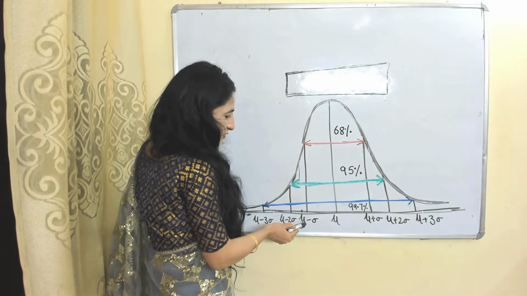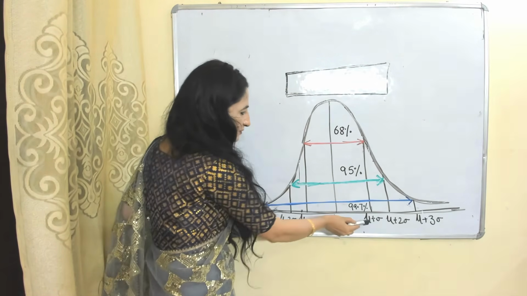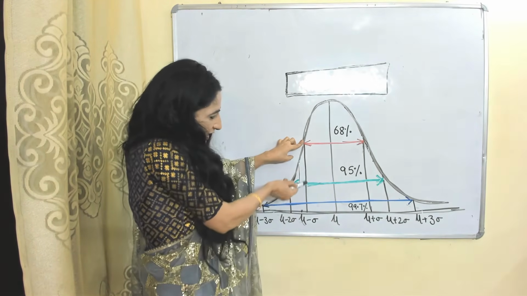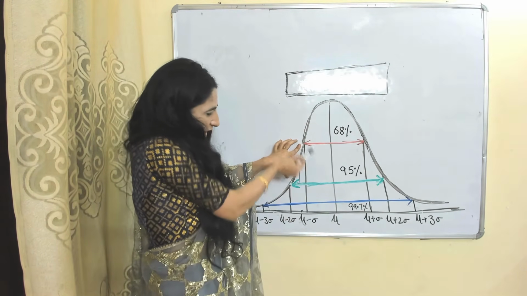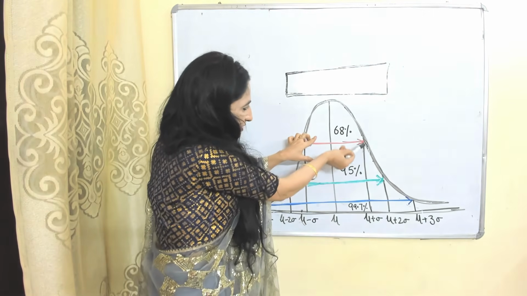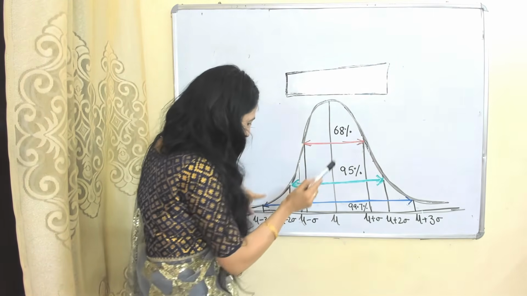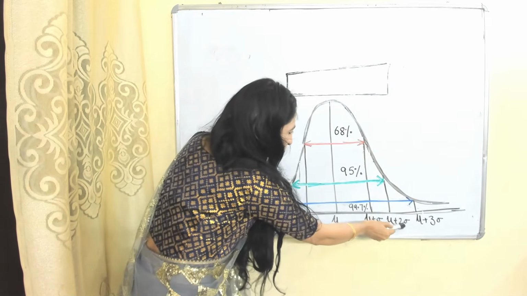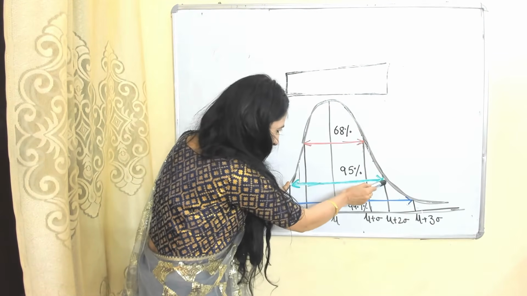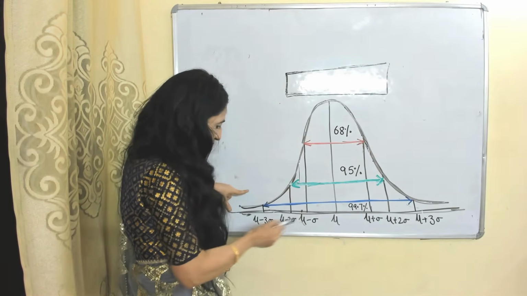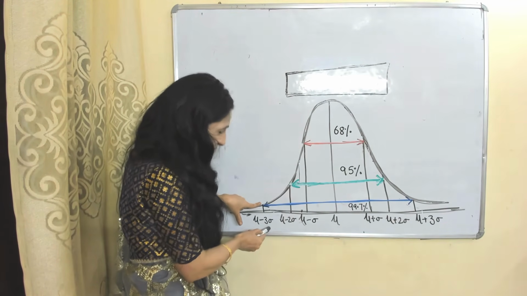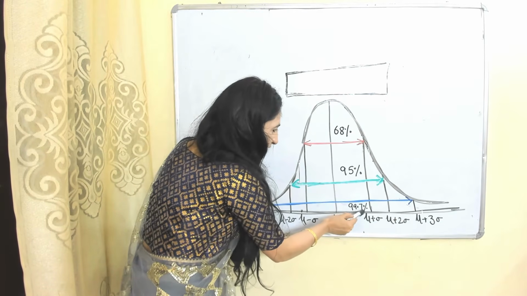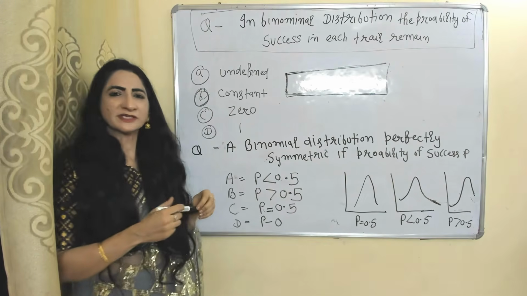The area between mu minus sigma and mu plus sigma is 68%. The area between mu minus 2 sigma and mu plus 2 sigma is 95%, and the largest area between mu minus 3 sigma and mu plus 3 sigma is equal to 99.7%.